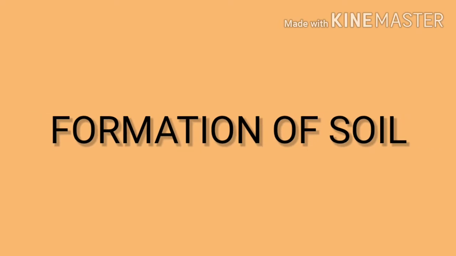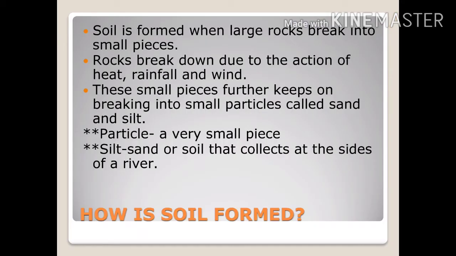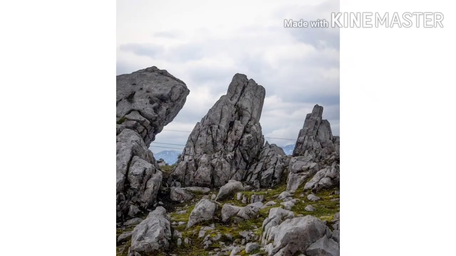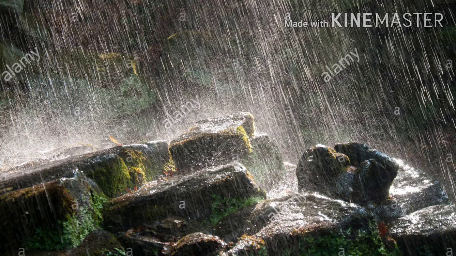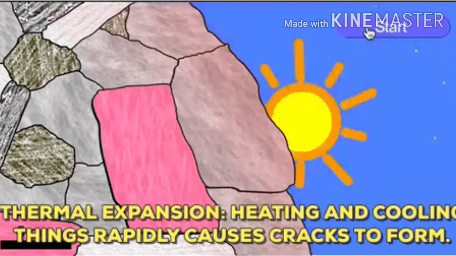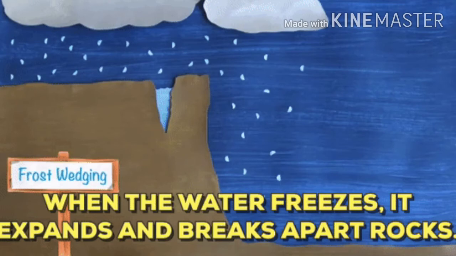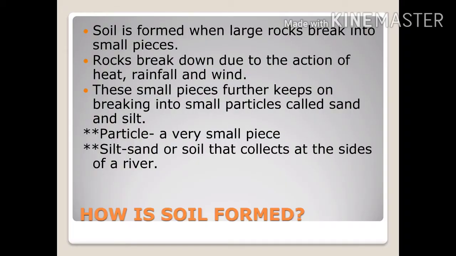Formation of soil, or how soil is formed. Soil is formed when large rocks break into small pieces. These large rocks break down due to the action of heat, rain, and water. Because of the action of heat, rain, and water, these rocks start breaking into small pieces, and they keep on breaking into small particles and finally form soil.